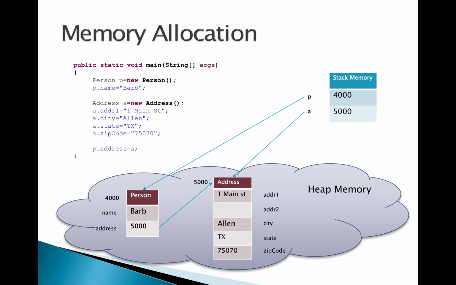So the aggregation relationship, how it is going to come is like if I say I'm going to destroy the person object, let's say I'm killing the person object, I say P is equal to null. That means still the address object lives and I have a way to access the address object. Since I'm still having the A reference, even if I make P is equal to null, I will still be able to refer to the address object using the A reference. So that is representing a weaker association, which is the aggregation relationship.